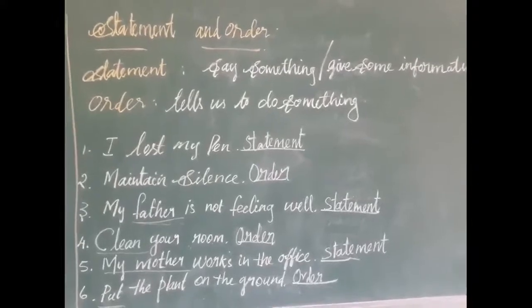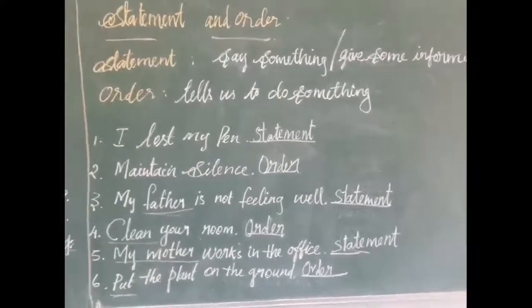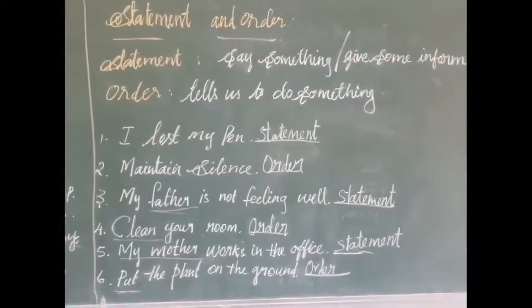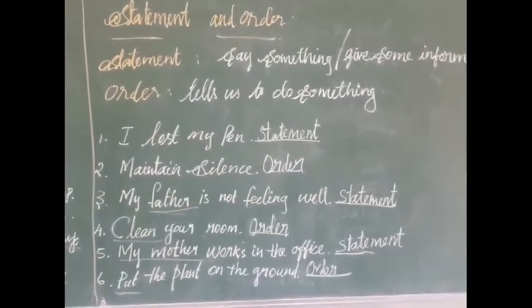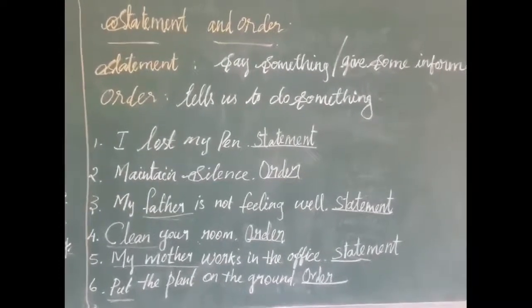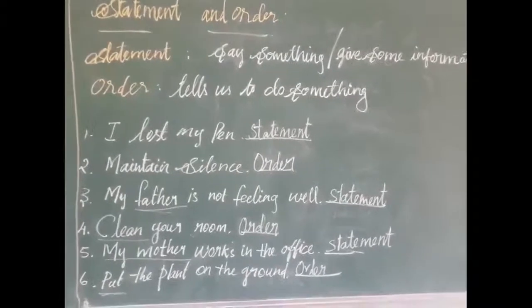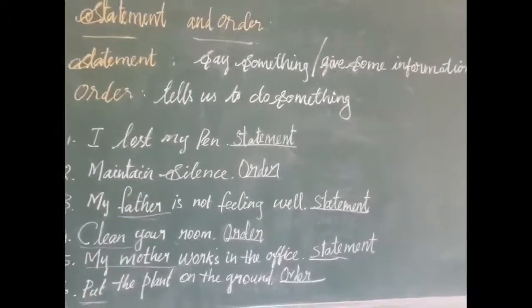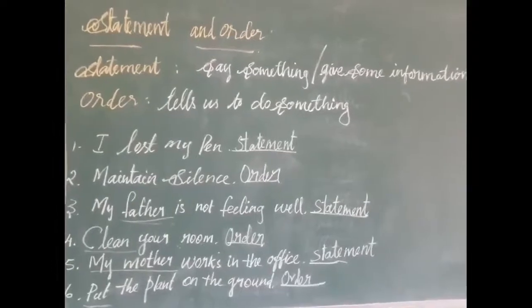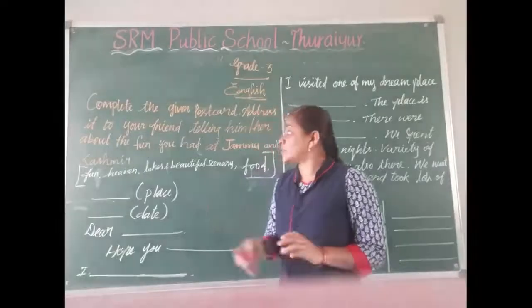Okay? Statement. Clean your room. This is an order. My mother works in the office. It's a statement. We get some information from the sentence. Put the plant on the ground. This is an order. It tells us to do something. I hope you are clear what is statement and order. Yes, no? Okay. We are going to see the writing part.